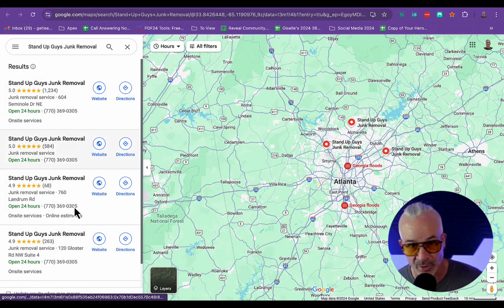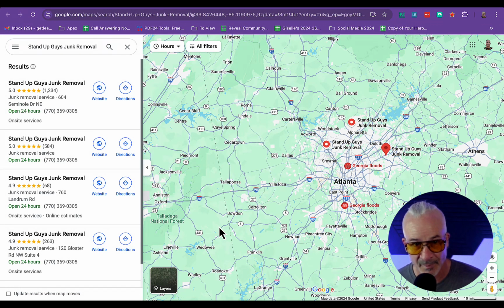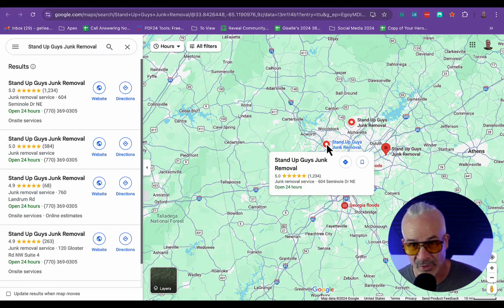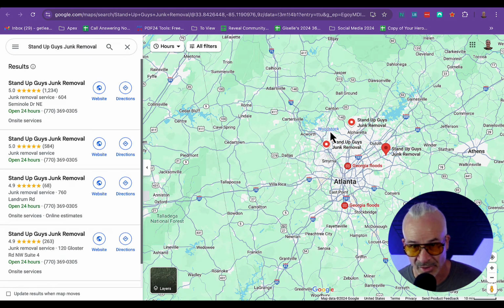They have multiple locations, which is really, in my opinion, the best strategy that you can have, because if you look at these separate geolocations, or GBP locations rather, as antennas, the antenna is only going to be as strong as the reviews and the other ranking factors behind it. So it's going to rank in a certain area, but it's going to be limited.